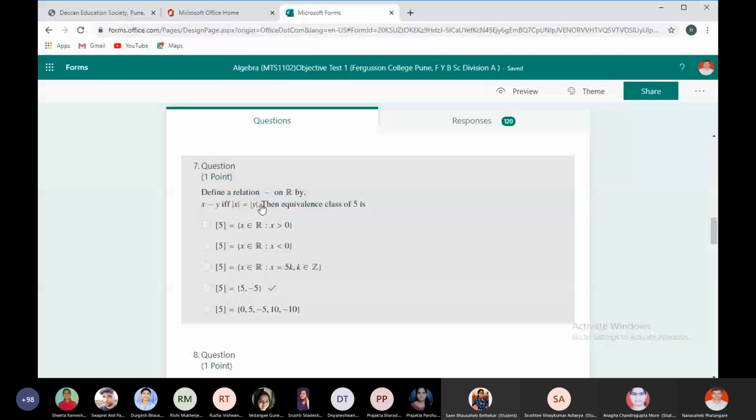If x is related with 5, then the absolute value of x must be the same as the absolute value of 5, which is 5. Right? And therefore, which option is correct? C. Right? Fourth.